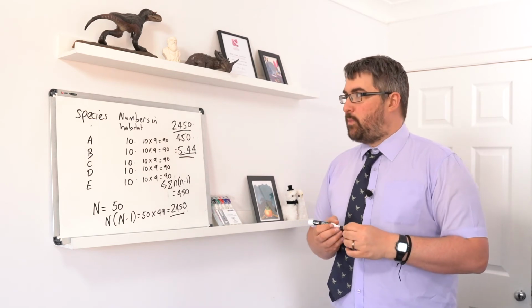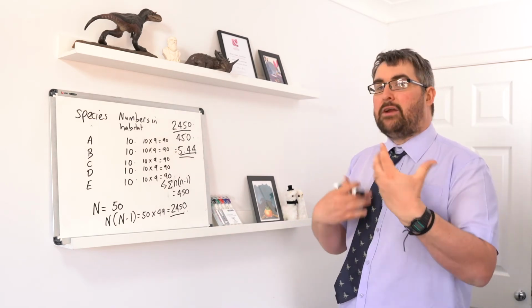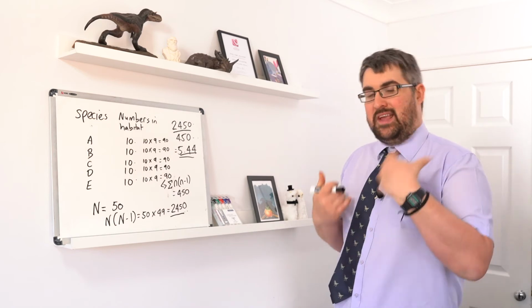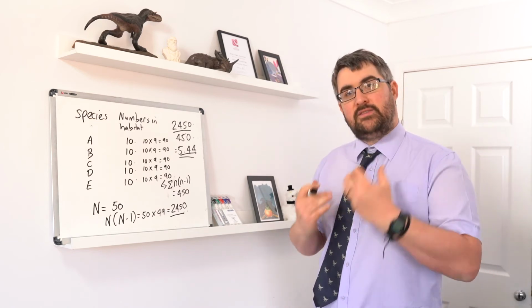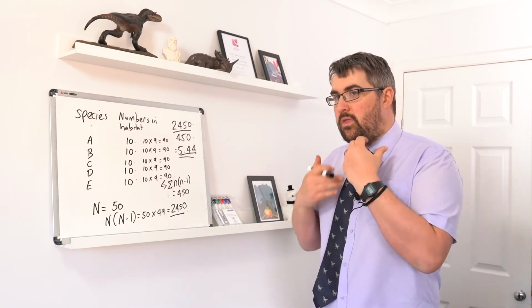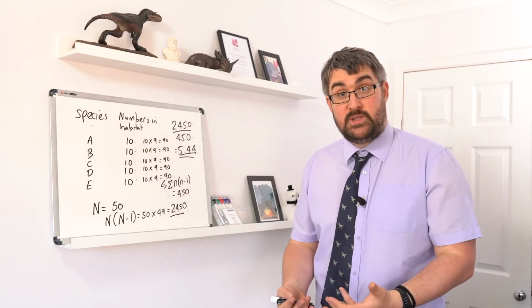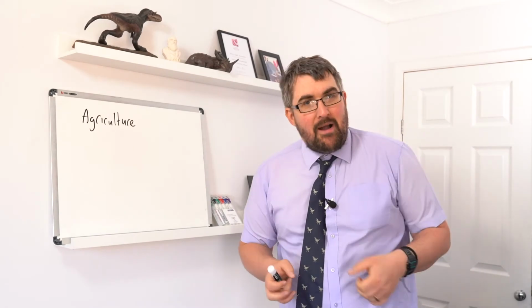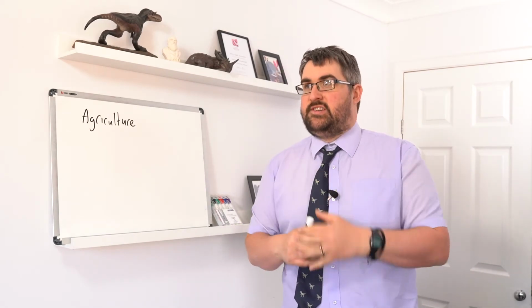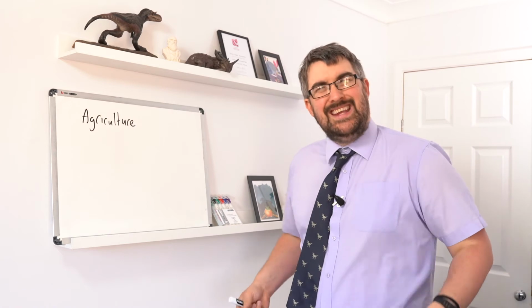Okay, so the next part of this topic to look at is how agriculture, farming, has impacted on biodiversity, and some of the methods that we could do with our farming practices to increase biodiversity. Okay, if you were to think about a crop field, what would you see? Well, you would probably, let's say something like wheat.